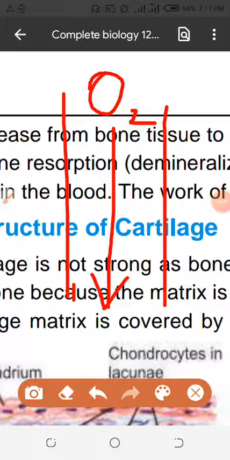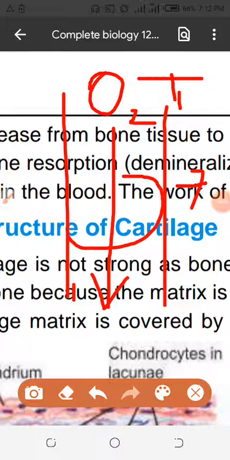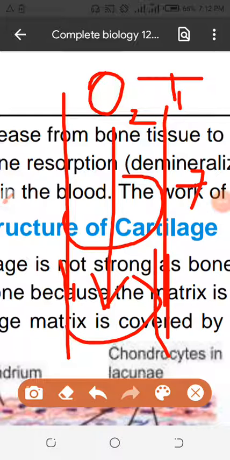So there is no need to store food in our body, but oxygen storage is not present in our body. That is the major issue, because oxygen is not going to be stored in our body. So when an oxygen store is not available, nature modified this tube, the trachea, in this way, so that any type of emergency should not occur in the future.